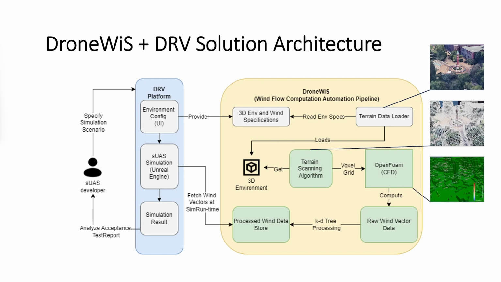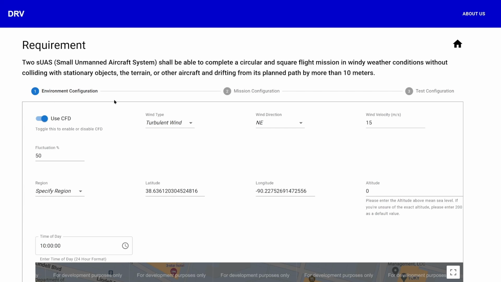The wind vector is then pre-processed and fetched at simulation runtime. This automatic pipeline allows developers to only provide a geo-coordinate location and conduct high-fidelity simulation in a realistic 3D environment with high-fidelity wind simulation. Now, allow me to demonstrate the entire automated pipeline.